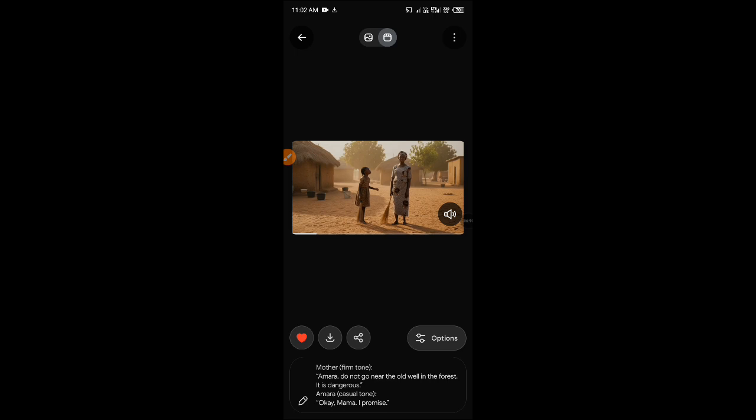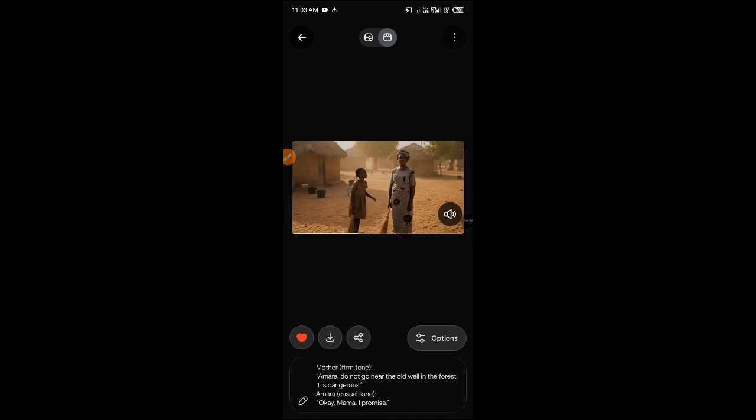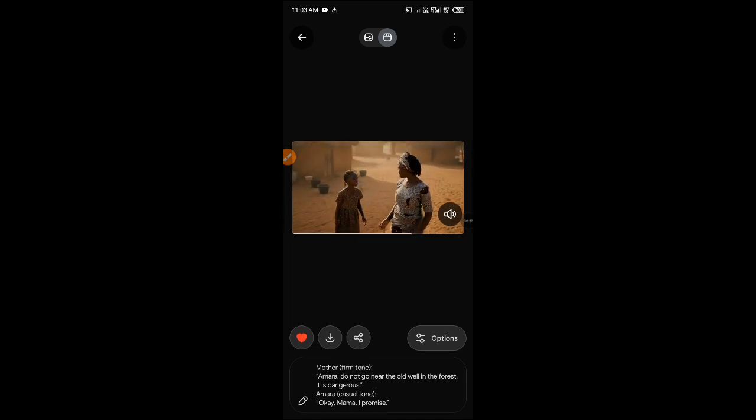Okay, I can see a mistake already. Amara is the one. Near the old well in the forest. It is dangerous. Okay. You see that they switched scenes.